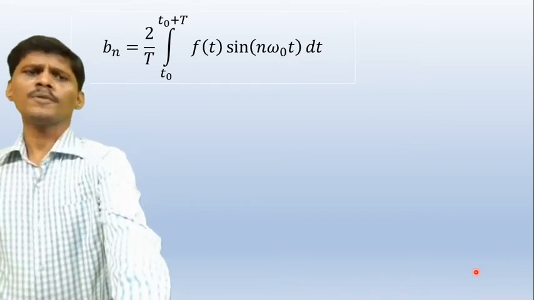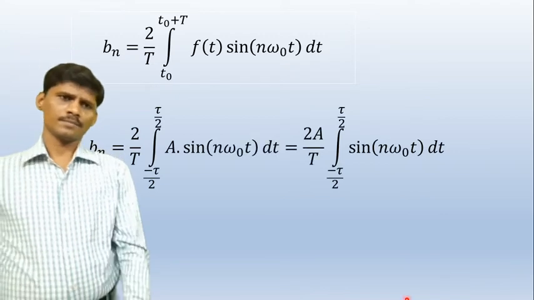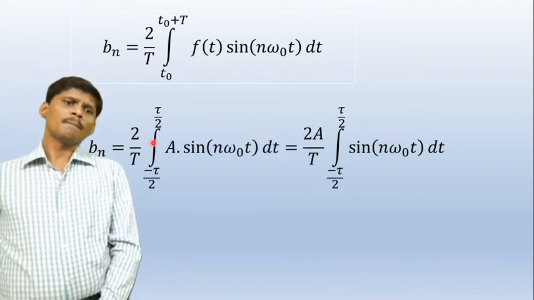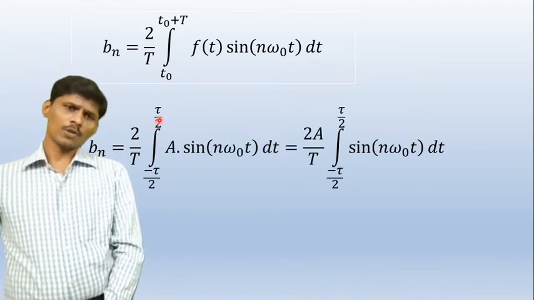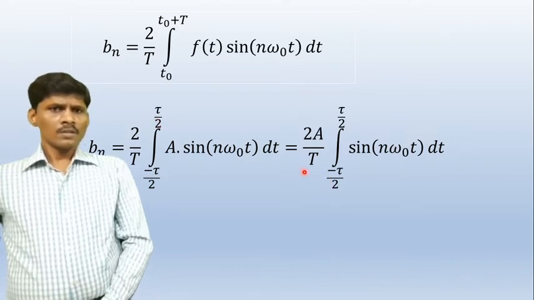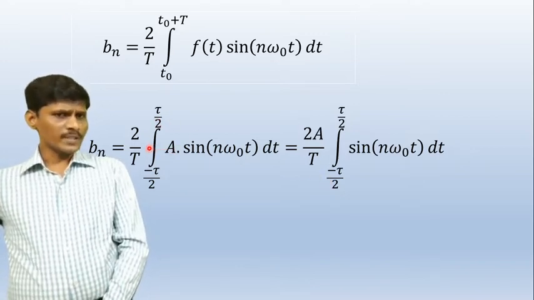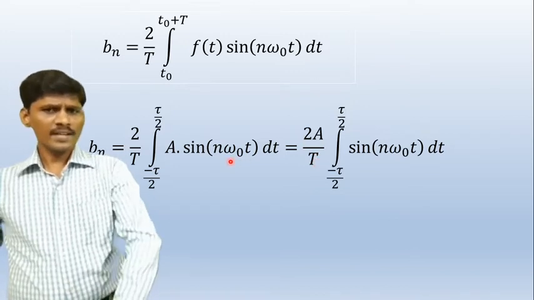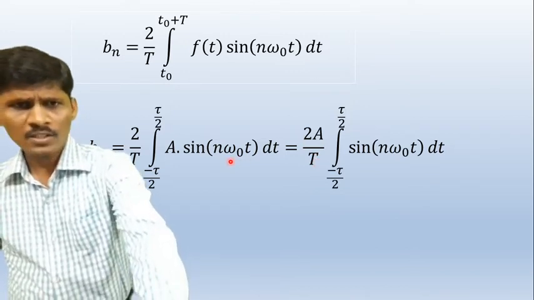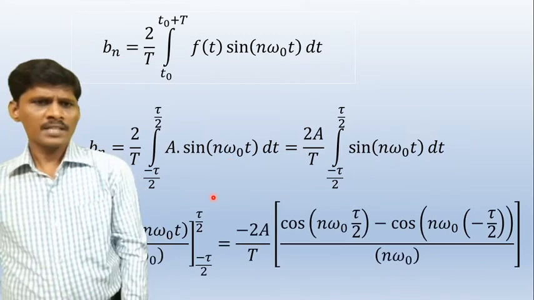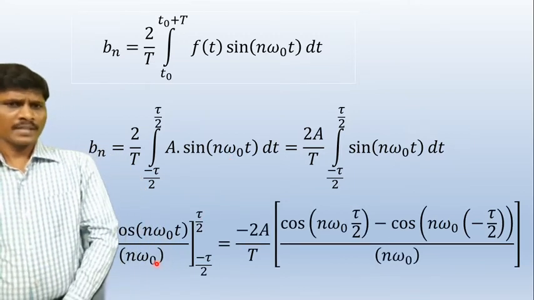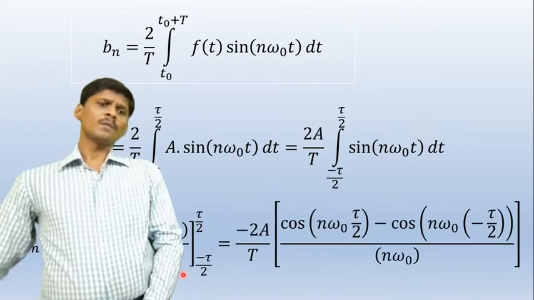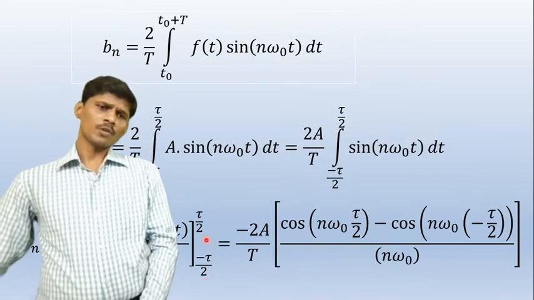The function f of t is equal to A for t from minus tau by 2 to plus tau by 2. A is constant, so it is written before integration. 2A by capital T. Integral of sine is minus cos of n omega naught t by n omega naught over minus tau by 2 to plus tau by 2.